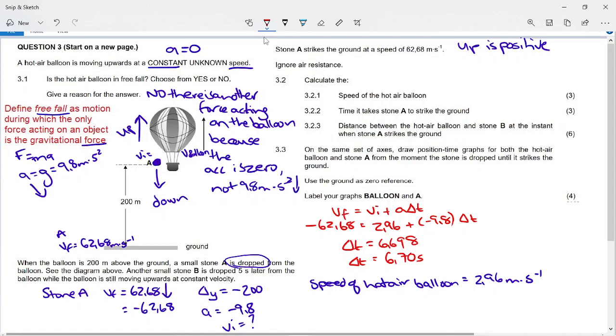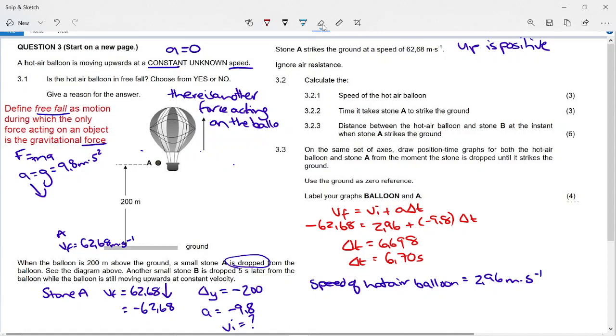Now, this part gets a little bit tricky. It says to calculate the distance between the hot air balloon and stone B at the instant when stone A strikes the ground. So let's rub out some of the stuff on the balloon here. We know that stone A traveled downwards, and the balloon kept going upwards after stone A left, and then 5 seconds after stone A was dropped, stone B was dropped.